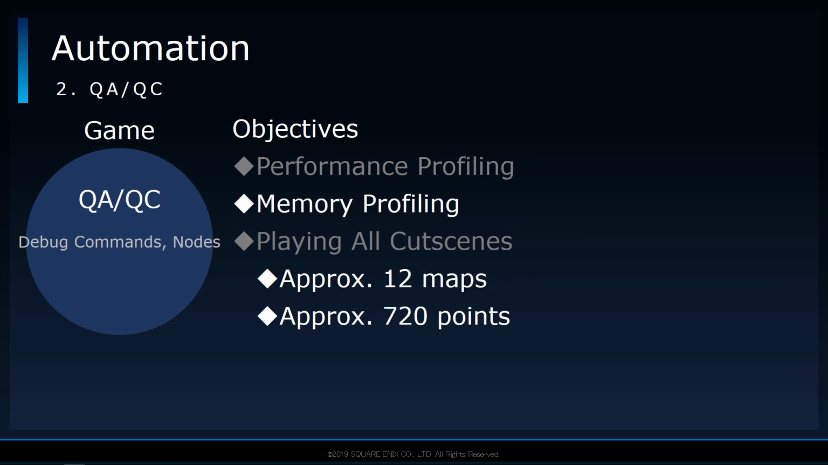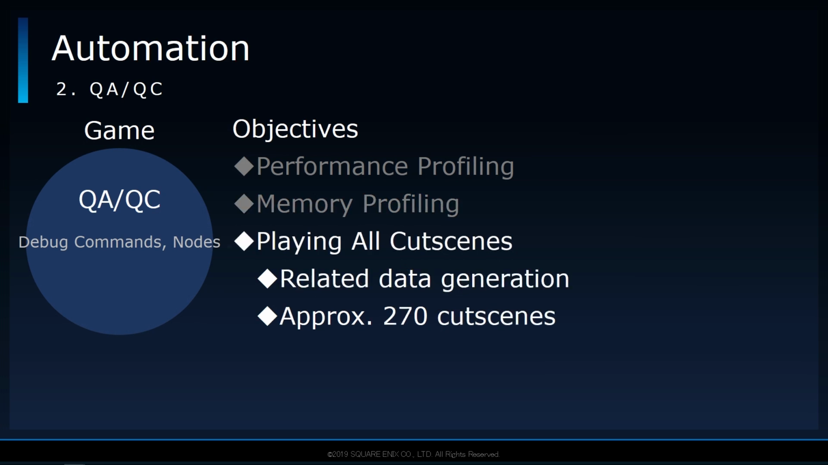The second category involves profiling various maps. Initially, it was only 12 maps, but that eventually expanded into various locations within each map itself. And that grew from like 50 to about 720 locations in total. The last category wasn't so much used for profiling than it was for creating cutscene-related data. One such system had to play approximately 270 cutscenes in succession.